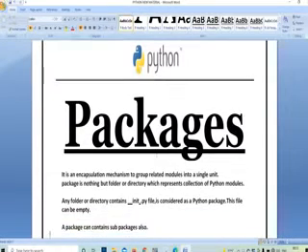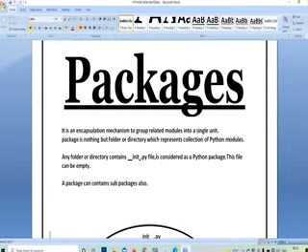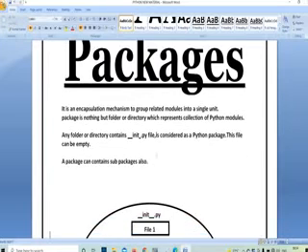So first of all, a package consists of a set of similar data. All the similar values will be taken as a single package, and it can also be defined as a mechanism of grouping the same related data into a single unit. The data you are keeping should be in a Python module only, and the files you are keeping in a package should be in a format like __init__.py, where .py represents the extension of a Python file.